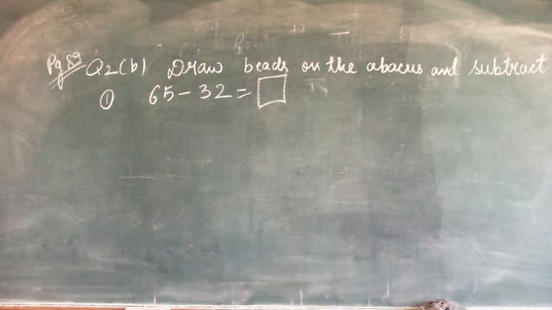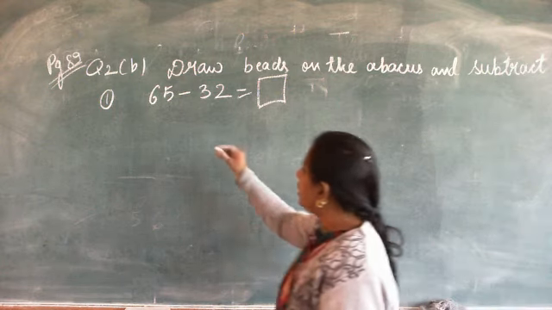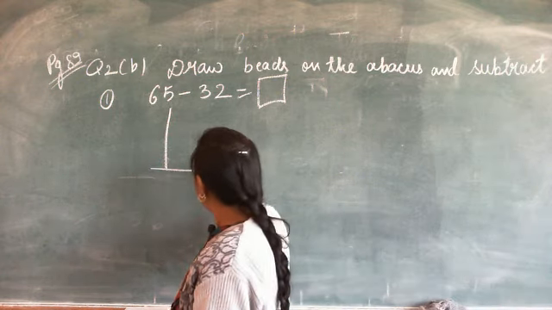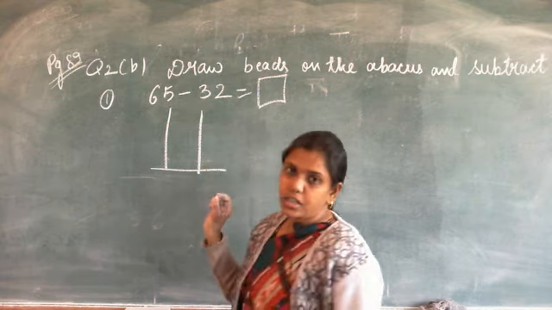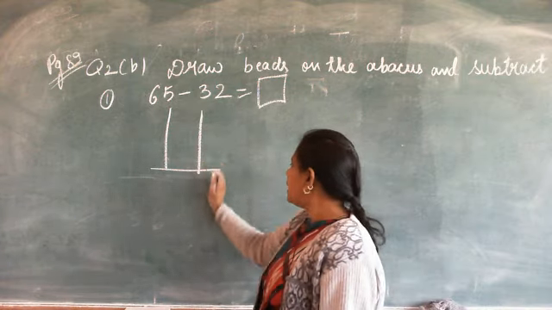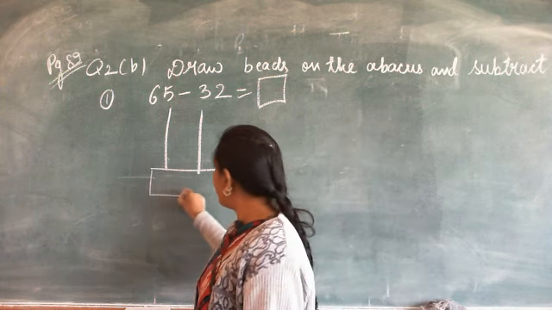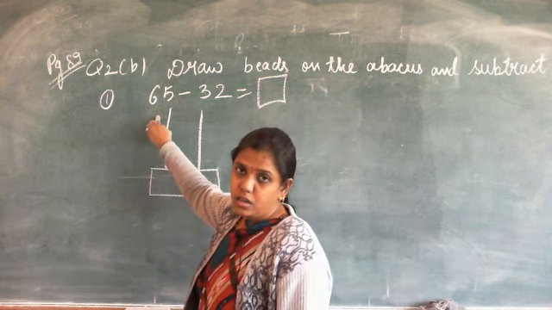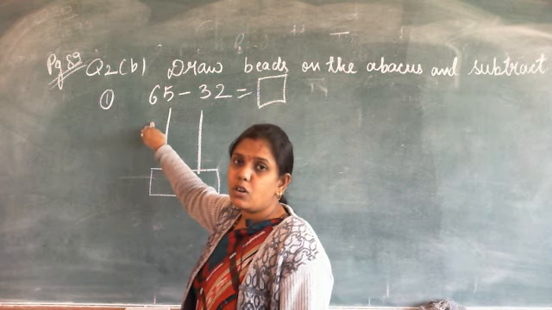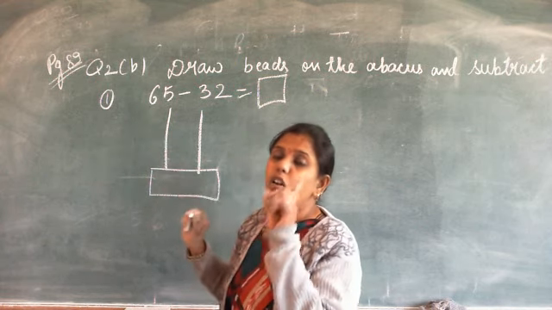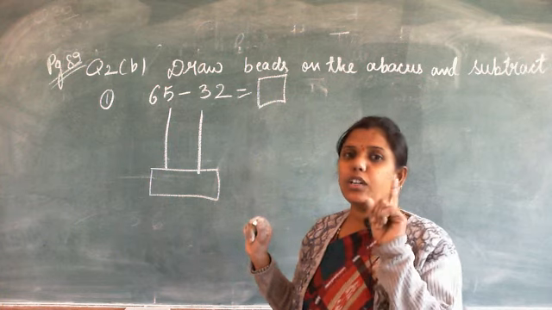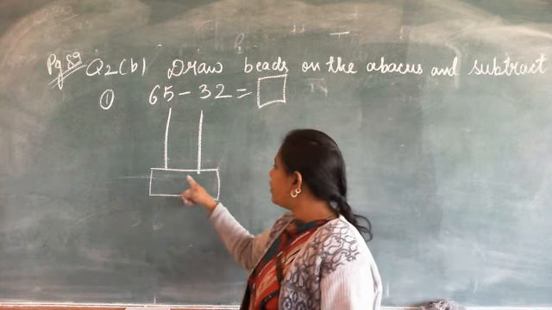So first try to understand the question. You don't have to write yet, first you will understand how we are doing subtraction using abacus. You know it, but still you will understand once more. So first we will draw 1 abacus for only the first number. We will draw the beads on the abacus for only the first number, and we will draw only 1 abacus. So 1 abacus we have drawn.